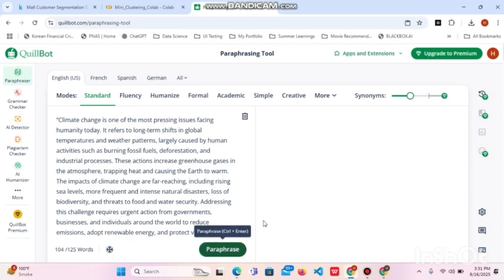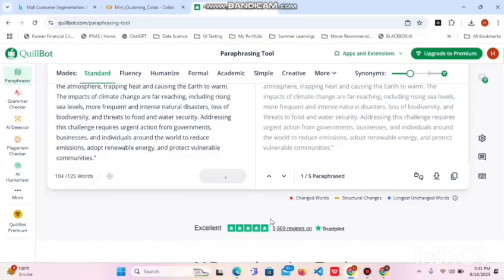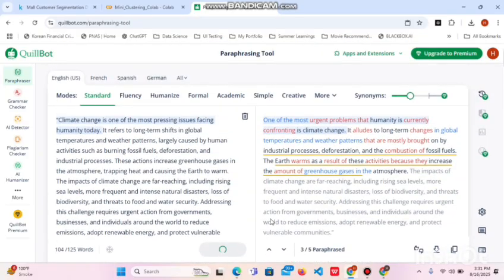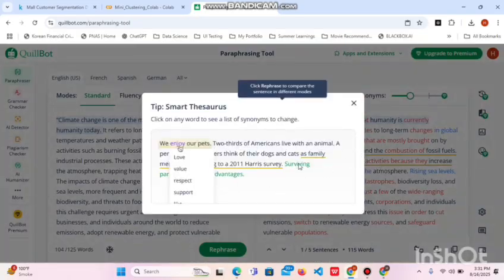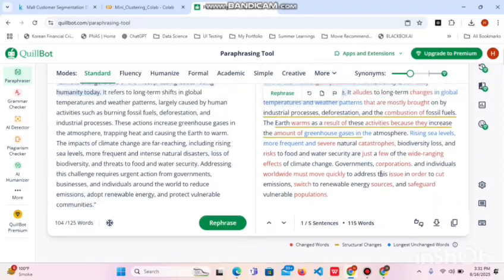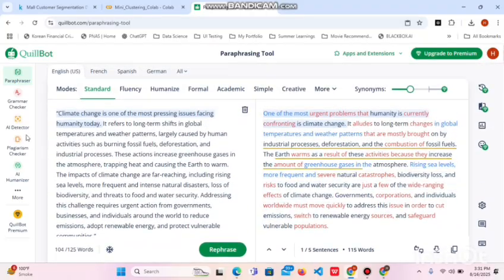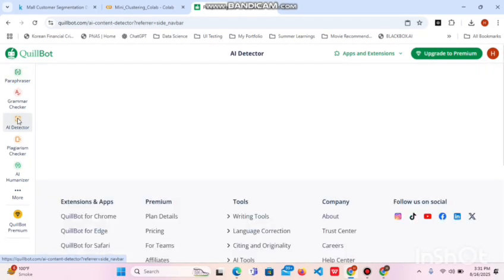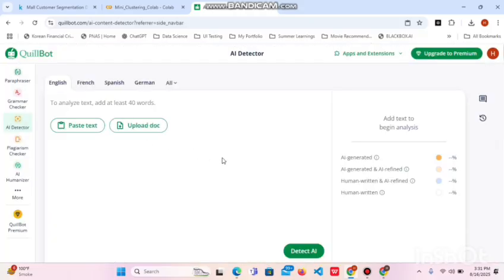Paraphrasing. I start by pasting a paragraph about climate change into the Quillbot paraphraser. First, let's check the fluency mode. It rewrites the text to make it smoother and more natural. Now, if I switch to the formal mode, Quillbot makes the text a more professional and academic tone.